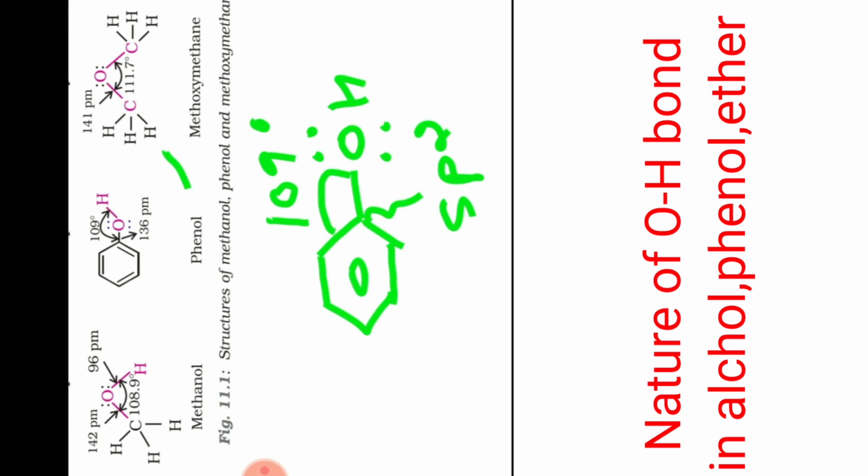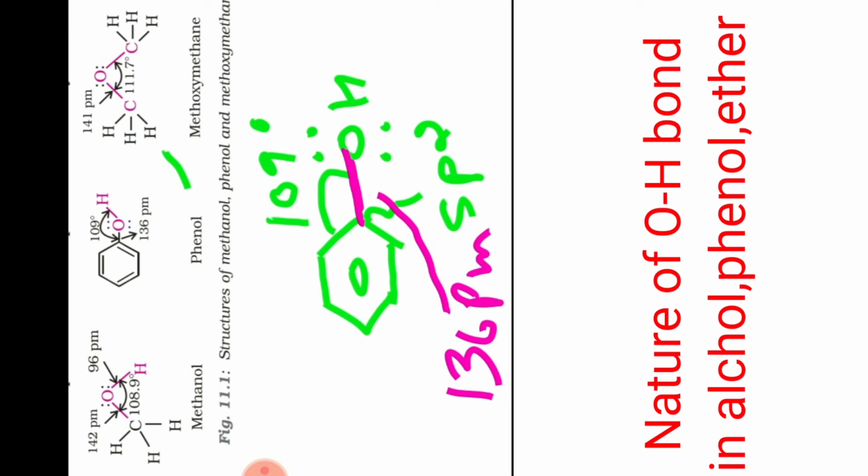Okay. And bond length is 136 picometer between carbon and the oxygen. Are you getting my point? Between carbon and oxygen, bond length is 136 picometer.